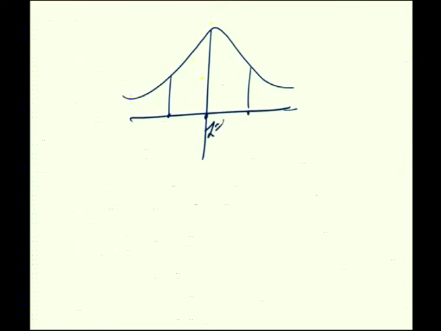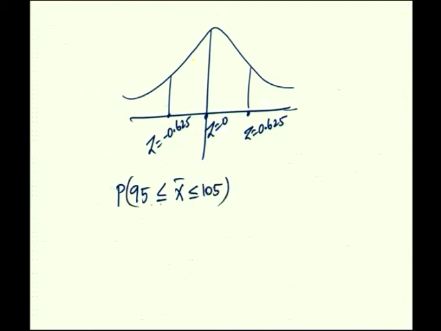So, this is z is equal to 0 and this is z is equal to minus 0.625 and this is z is equal to 0.625. So, if you want to calculate P of 95 less than or equal to x bar less than or equal to 105, you have to calculate P of minus 0.625 less than or equal to z less than or equal to plus 0.625.